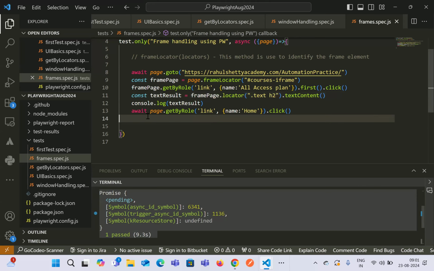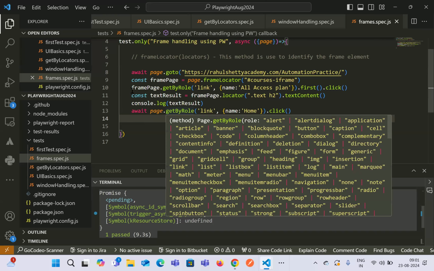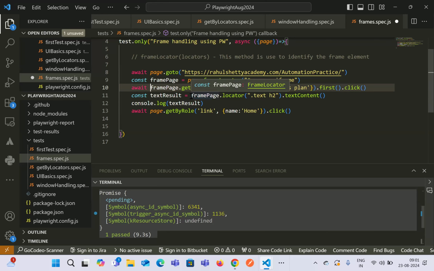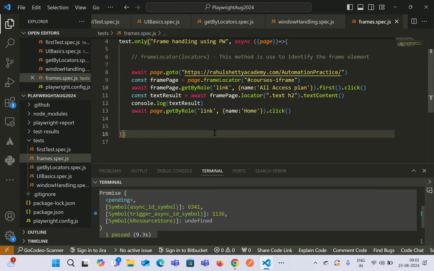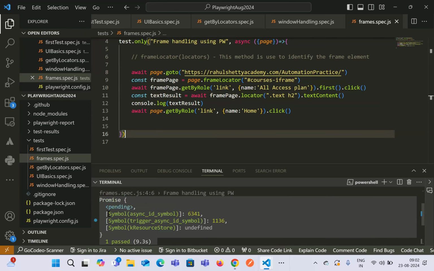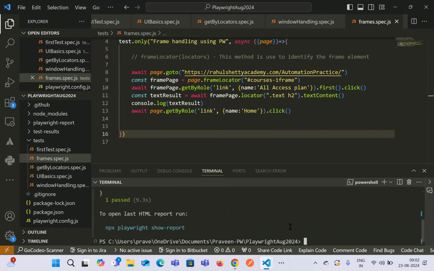Now, you know what mistake we made over here? We did not write await. We also did not write await over here. Now if you see, though this has passed, it did not return the complete text from the element.